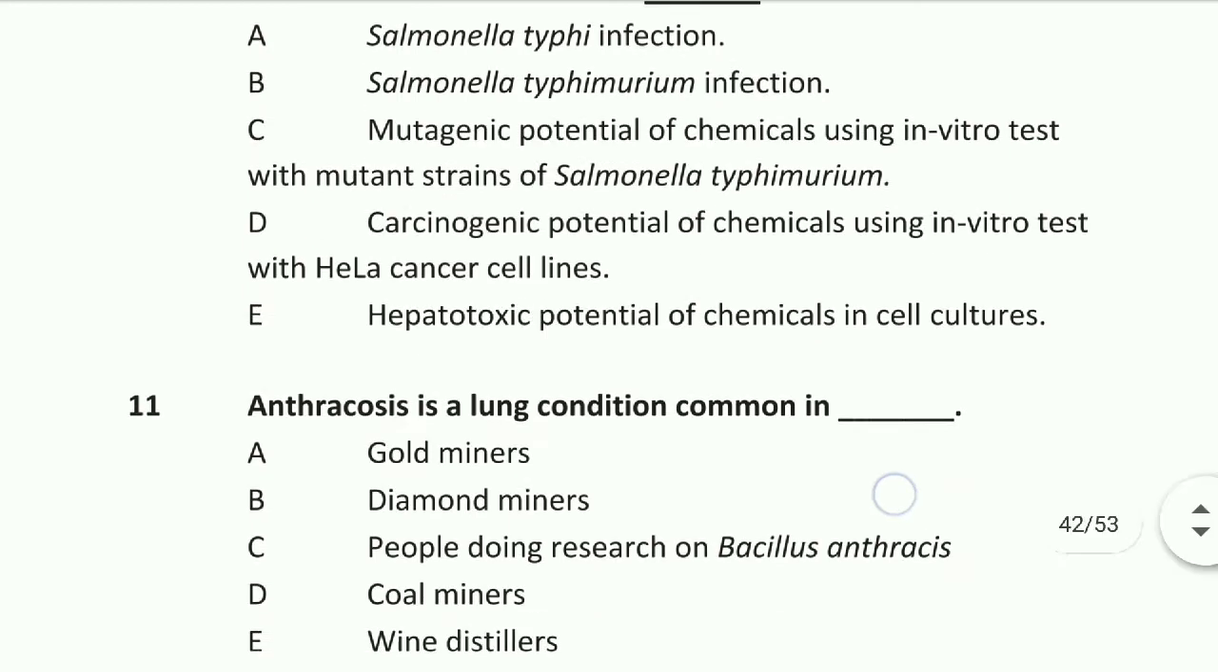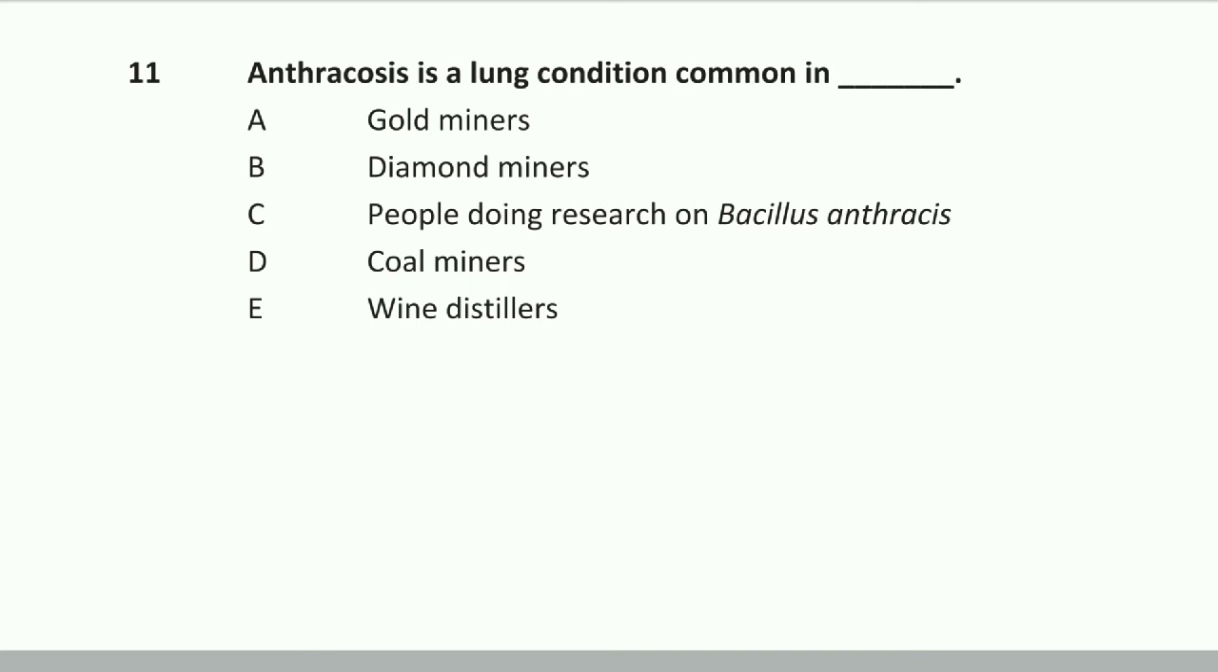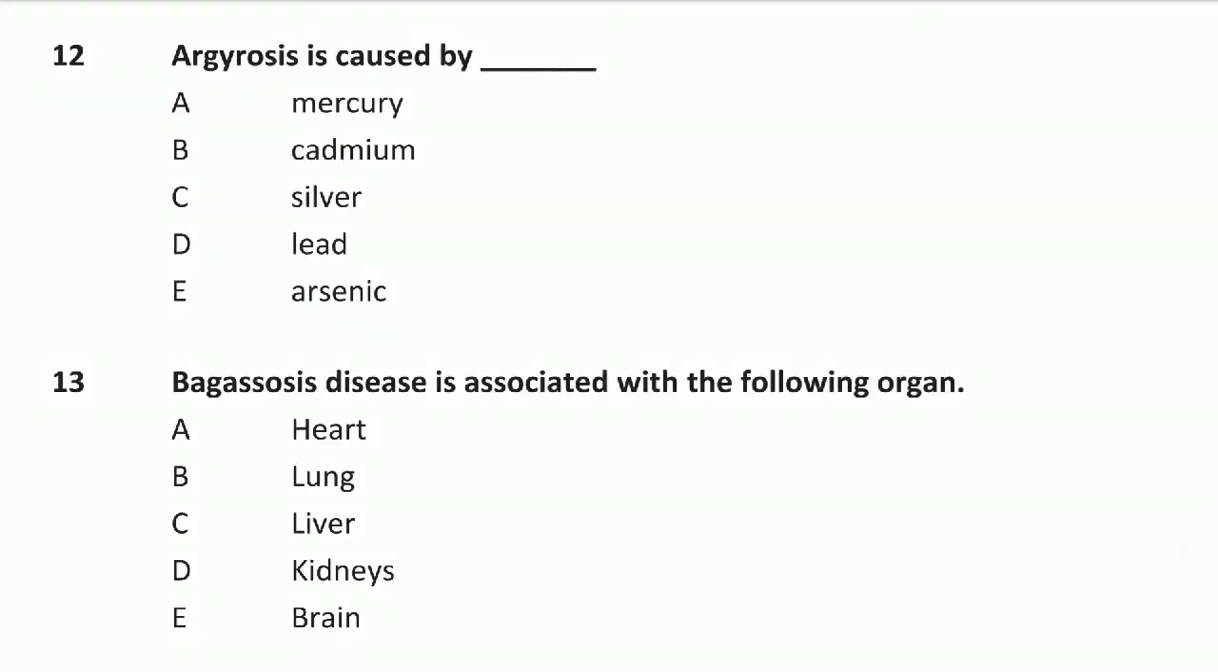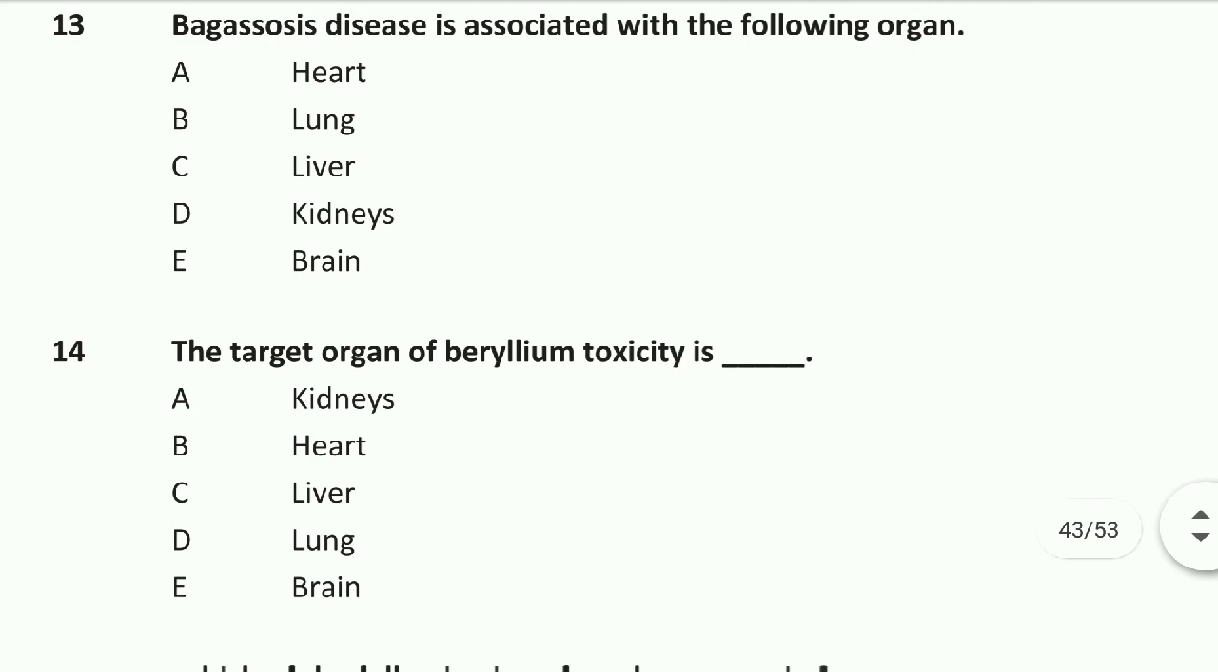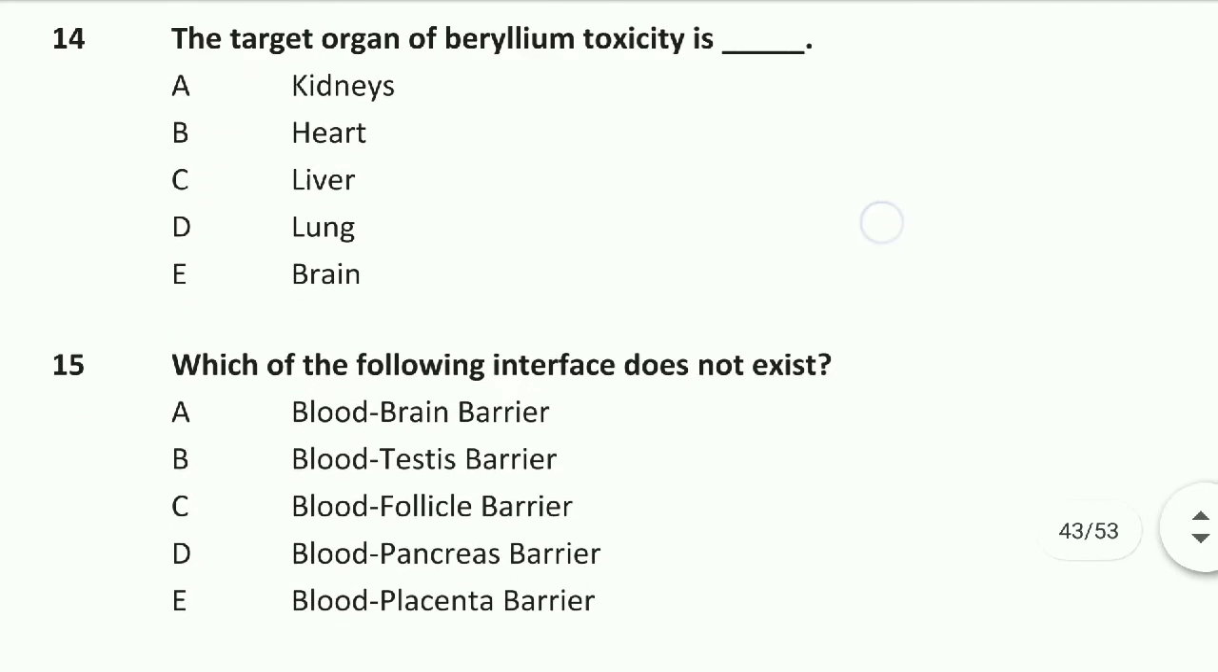Question number 11: Anthracosis is a lung condition common in coal miners. Option D is right. Question number 12: Argyrosis is caused by silver. Option C is right. Question number 13: Begasius disease is associated with the lungs. Option B is right. Question number 14: The target organ of beryllium toxicity is the lung. Option D is right.